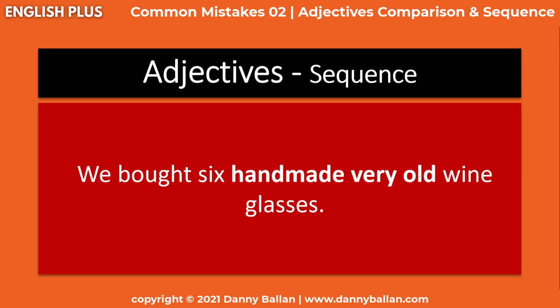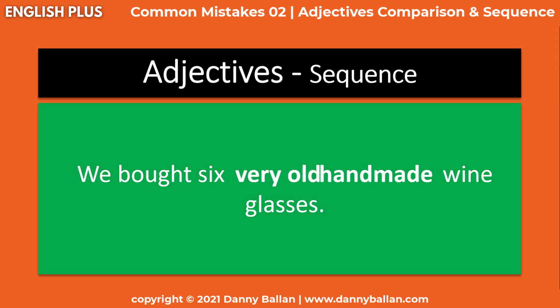And back to our sentence, we bought 6 handmade, very old wine glasses. What's wrong with that? Of course, we have old that is gradable and handmade that is ungradable. So we should use old before handmade. So we should say, we bought 6 very old handmade wine glasses. We use old, which is gradable, before handmade, which is ungradable. With that being said, I hope that you learned new things that will help you make fewer mistakes, especially when you want to talk about adjectives comparison and sequence.